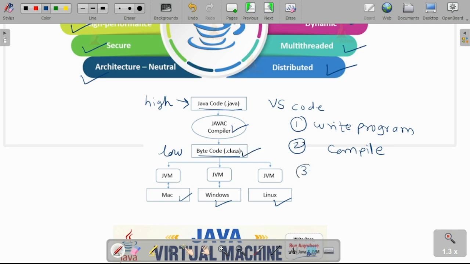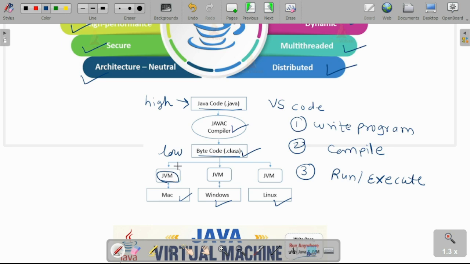After compilation, you have to run or execute your code. For execution, we use the Java Virtual Machine. Java has its own JVM, that is called the Java Virtual Machine. Whenever your code is converted into a .class file, that is your bytecode format, it can be executed by any machine.